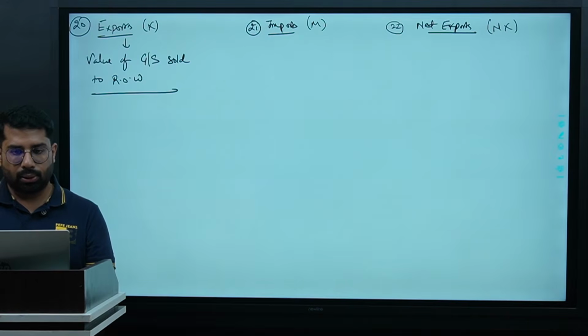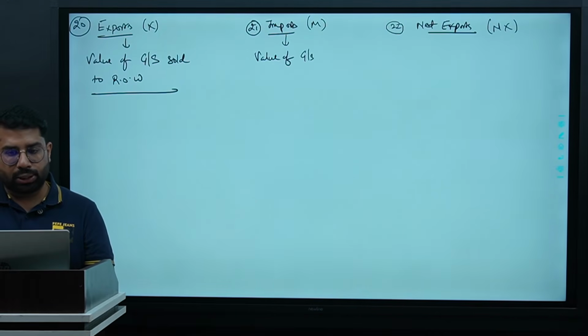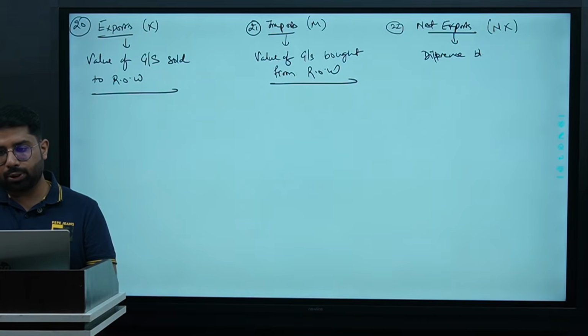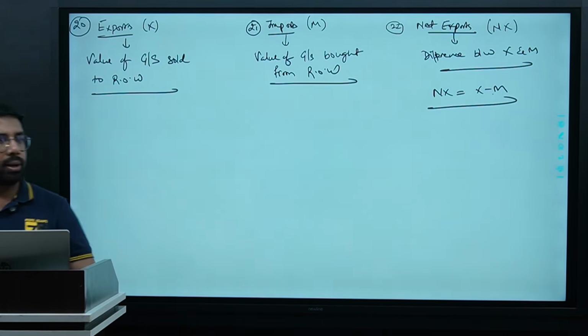What are imports? Value of goods and services bought from rest of the world. What are net exports? Difference between export and import. NX equals X minus M.